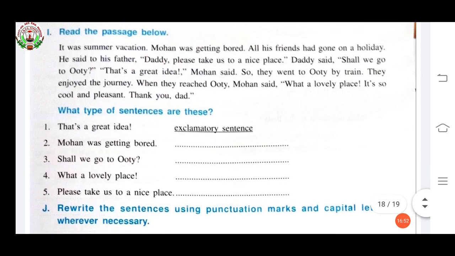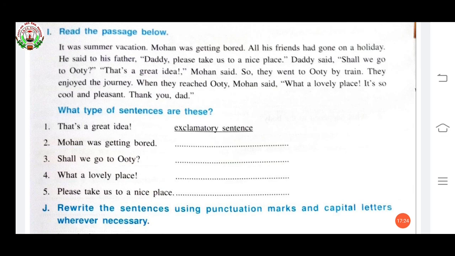Now see what you have to do. What type of sentences are these? I taught you exclamatory sentence, interrogative sentence, declarative sentence, and imperative sentence. Now, in this exercise, you just have to find out what type of sentence these are. Like the first one, "That's a great idea." It is an exclamatory sentence.